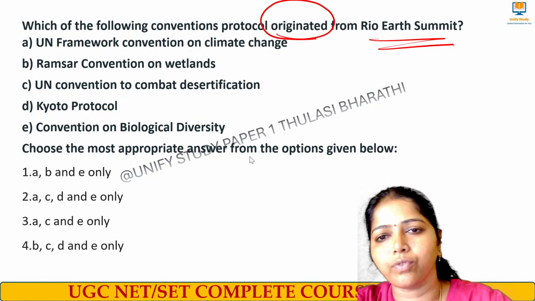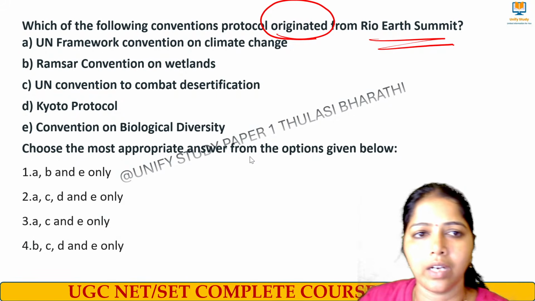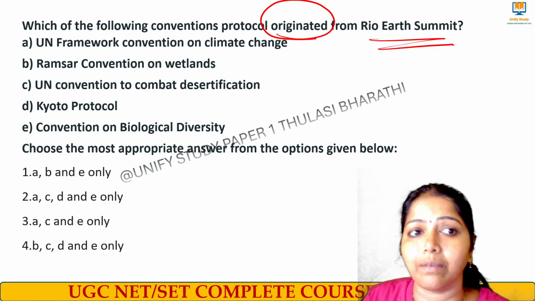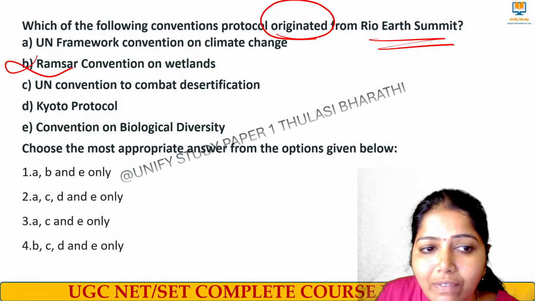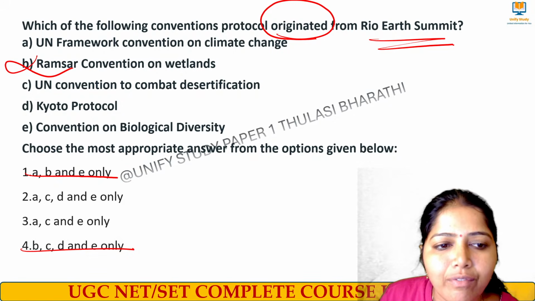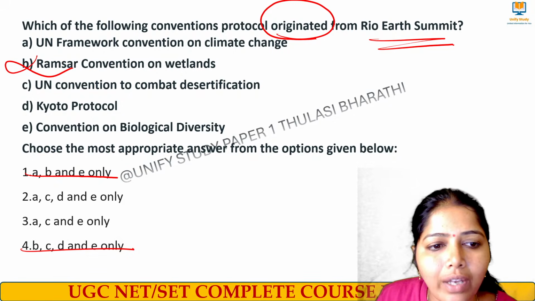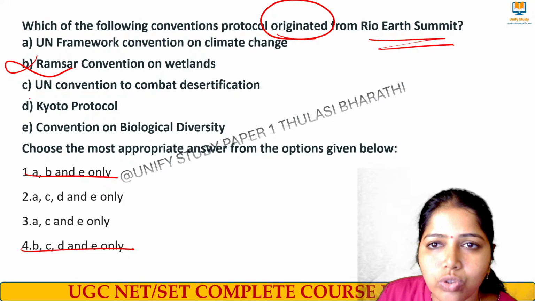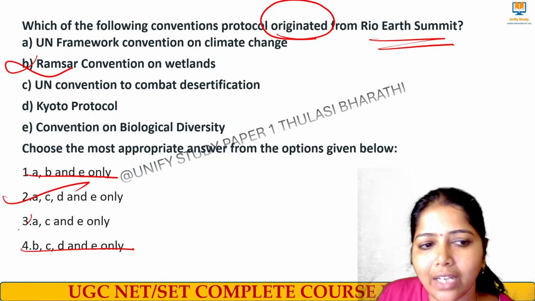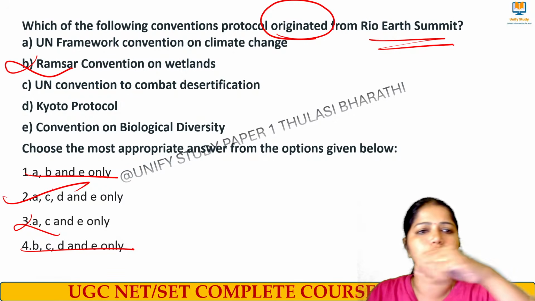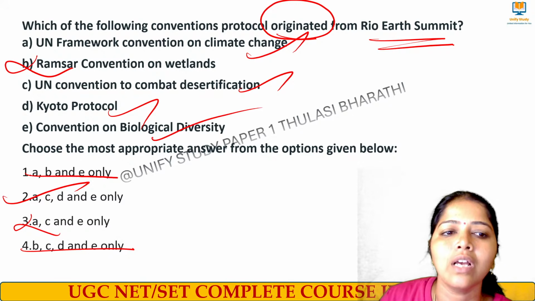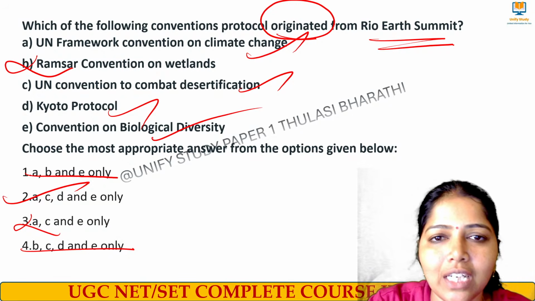Yes, the right answer for this question is option number 2, Rio Earth Summit. Which one will not come? B will not come. If I eliminate B, this is eliminated, this is eliminated. We have to check ACDE or ACE. D is also out of this one only because it comes under UNFCCC. Right option is option number 2. UNFCCC, Combat Desertification, Kyoto Protocol, Convention on Biological Diversity.